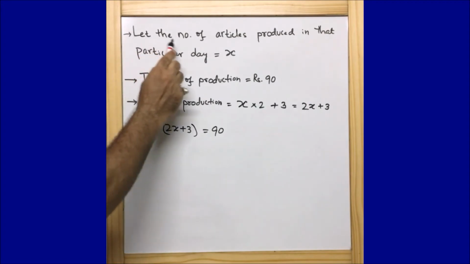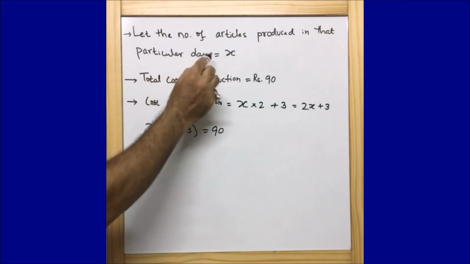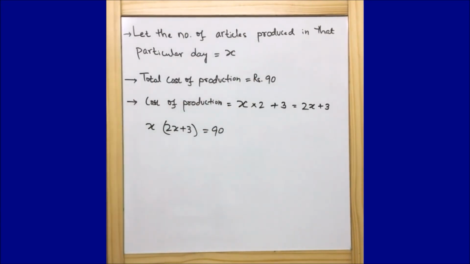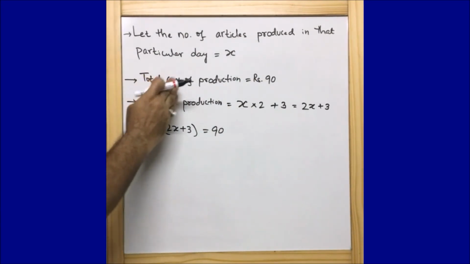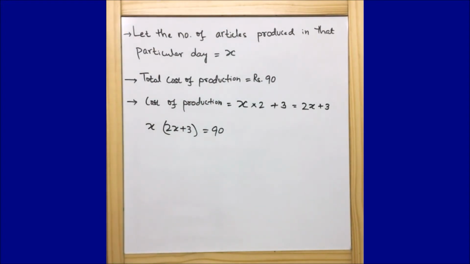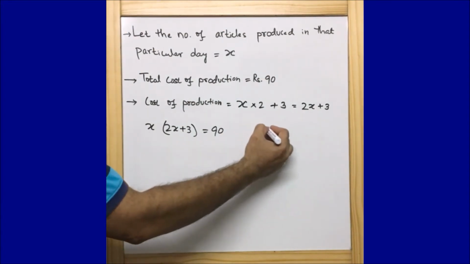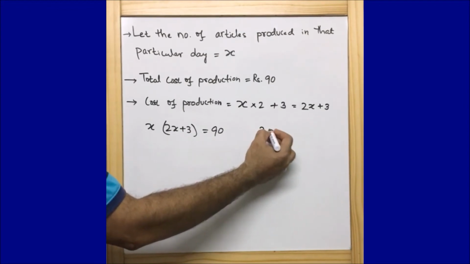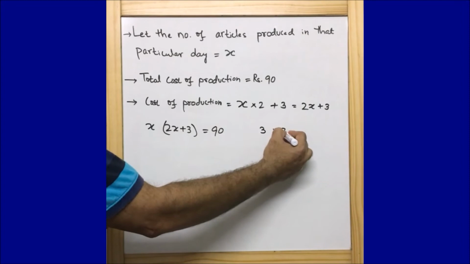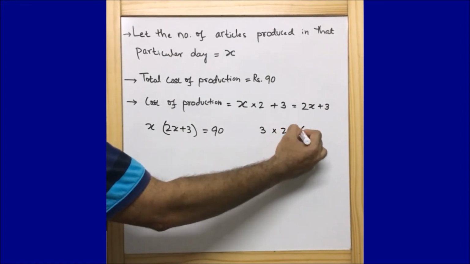Here we have considered the total number of articles produced in that particular day is equal to x. This is the number of items produced in that particular day, and here they have given the total cost of production, which is 90. For example, if 3 articles are produced in a day and the price per article is rupees 2, then we will get rupees 6.